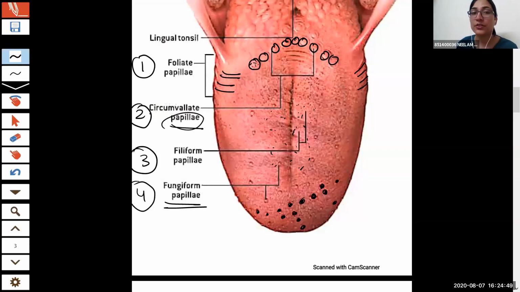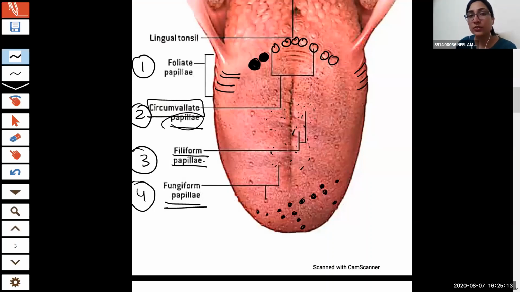Very nice, very good. Circumvallate papillae is the largest one. I have drawn such a big one. This is the largest one. Whereas the filiform papillae is the smallest one. So filiform papillae is the smallest papillae, whereas circumvallate papillae is the largest papillae.